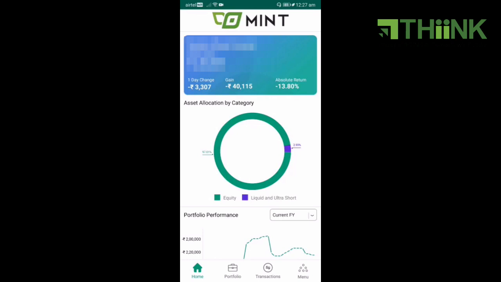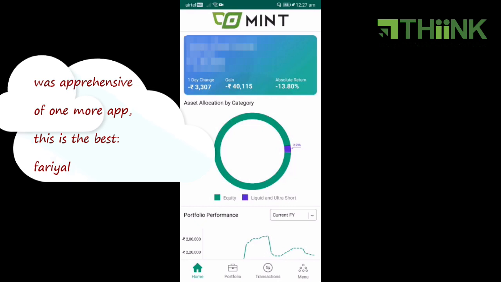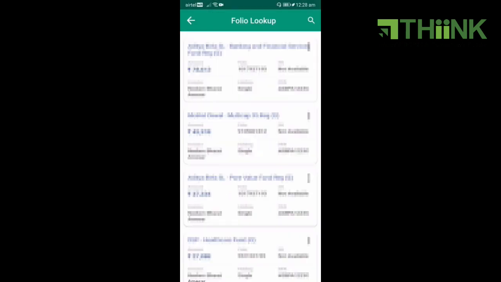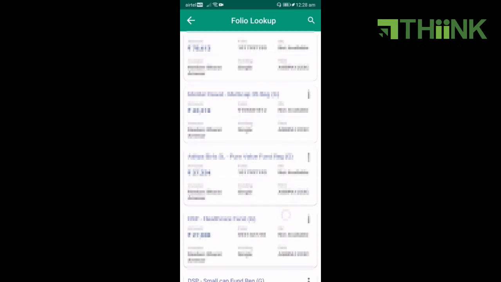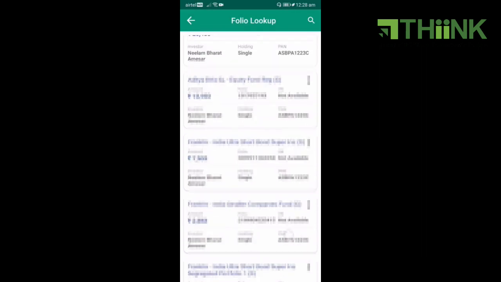Now let's go to the menu option to see some more interesting features that we have made available for you under this app. Once I go to the menu option, it gives me the following shortcuts: new investments, folio lookup, capital gain, unrealized gain, insurance, my SIP and my orders. I would briefly take you through some of the options to help you understand how you can check your portfolios. Let's go to folio lookup. Here you can see the investments made by me and the current valuation of the investments available. You can check it individual folio wise and decide.